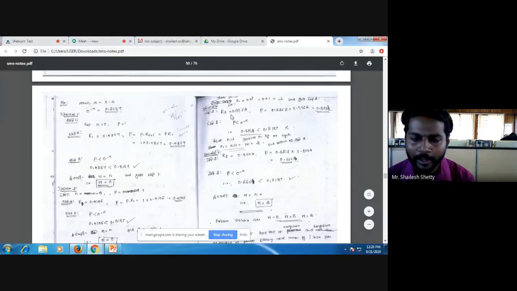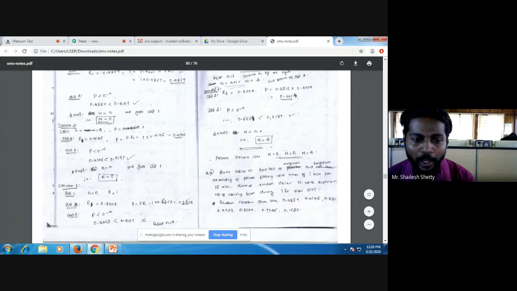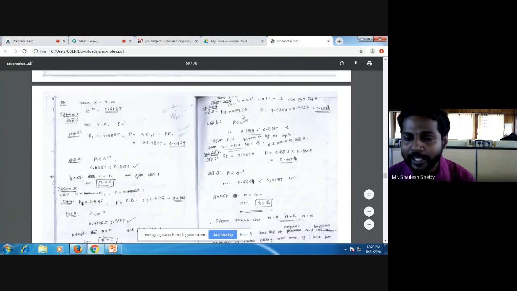Take the next random number, 0.9952. Now what is your P value? The previous random number is what? 0.8353, right? So your next random number will get multiplied with that. It's not 1 into that, okay? 0.8353 into 0.9952, I get 0.8313. Is 0.8313 less than 0.8187? No. Increment n again. So n will become 2.